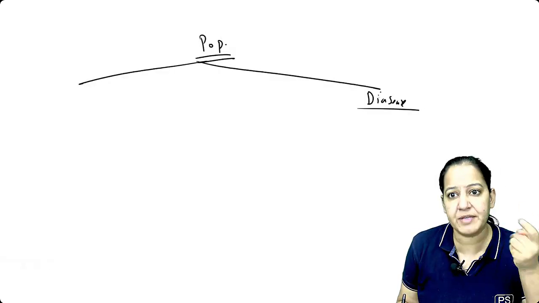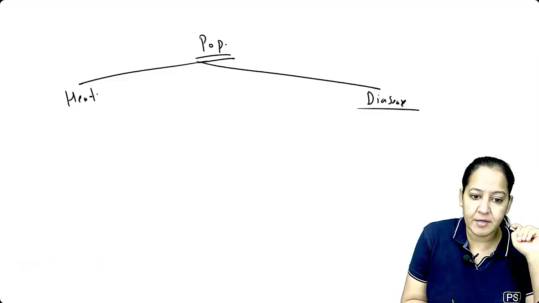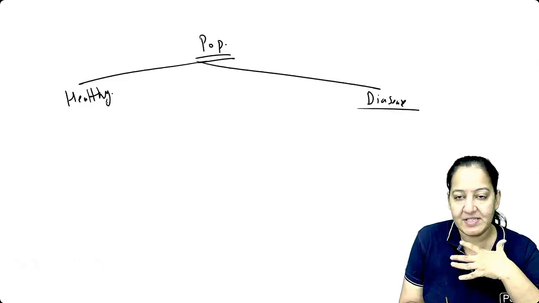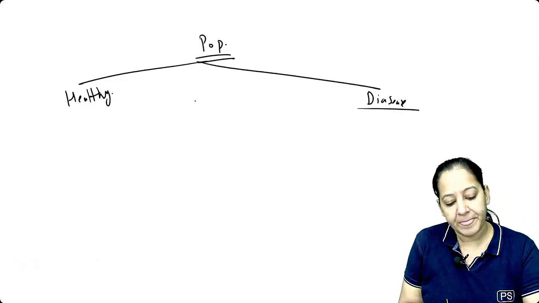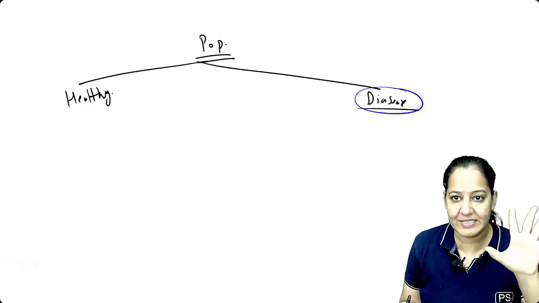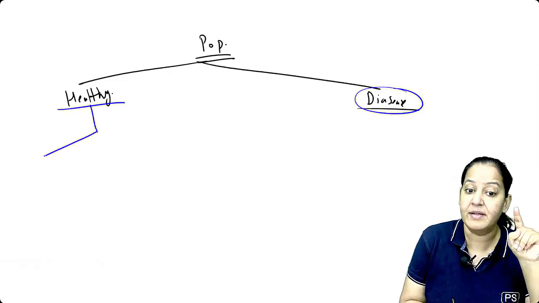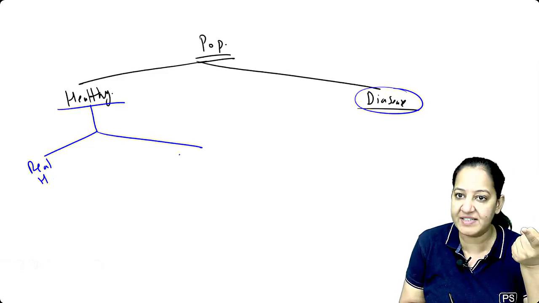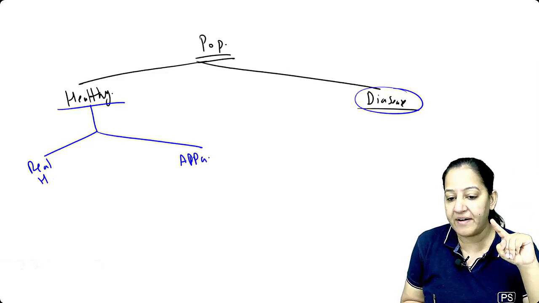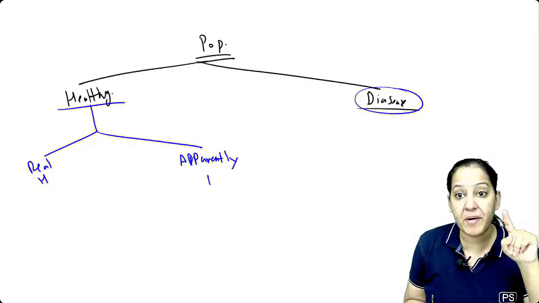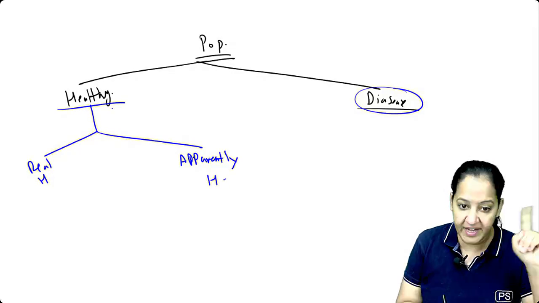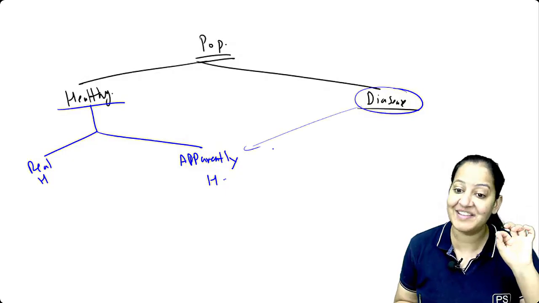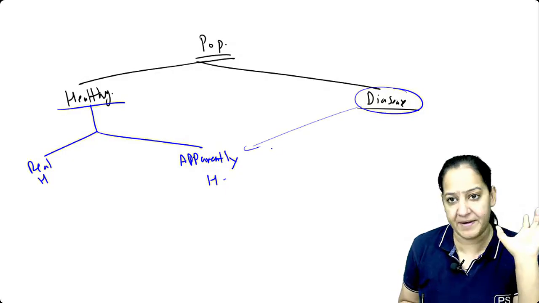They know they have something wrong in their body, and there is another population who think that they are healthy, the ones who don't have any symptom. Just suppose currently I don't have any symptoms, so I think I'm healthy. In the diseased one there is no further classification. But the healthy one, there are two types. The ones who are really healthy, they don't have any disease inside them. But the ones who are apparently healthy, I'm using the word apparently. What do you mean by apparently healthy? They think they are healthy because they don't have any symptom, but actually they are not healthy. The disease has already started inside them, but still in subclinical, inapparent, asymptomatic stage.